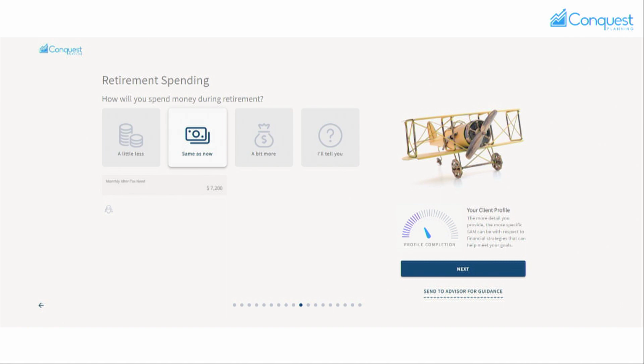Then we can ask them some questions about retirement spending. So do they want to spend roughly what they're doing now? Do they want to spend a little bit less, a little bit more? We also support a more advanced version of this where we can have phased retirement, where they can have a go-go phase, a no-go phase, and then a healthcare phase.